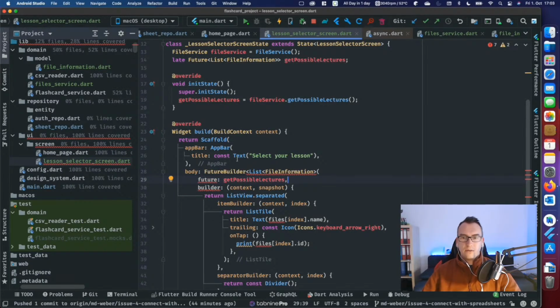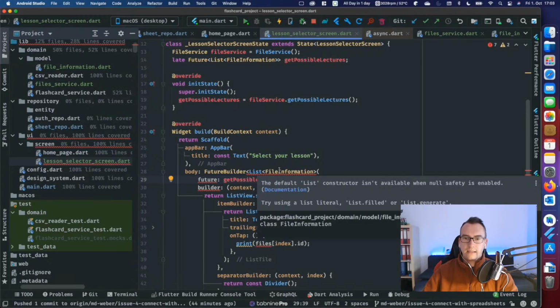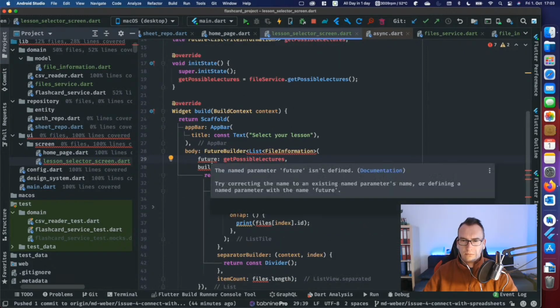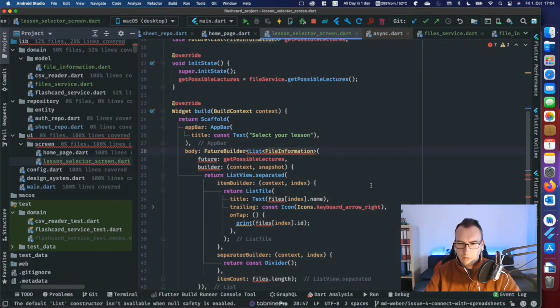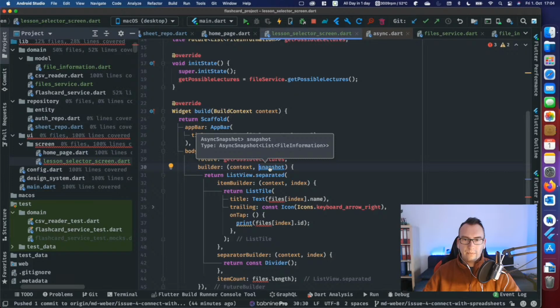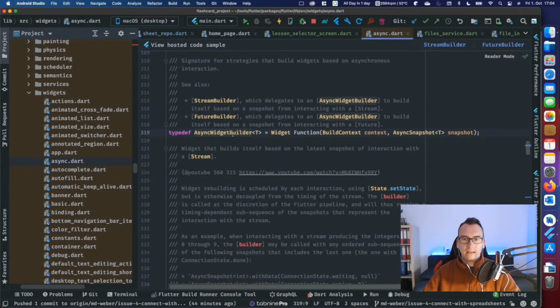So now a little bit of complaining comes because it tells us the default list constructor isn't available when null safety is enabled. Okay. The name future isn't defined. What happened now? Something is, here's a tag missing. So now it's getting a little bit greener again because this snapshot has a type, and it has the type async snapshot. And now if we take a look into this builder function, we can see it is an async builder widget, which receives a T. So it's an async snapshot of the T that we passed above into the future builder.